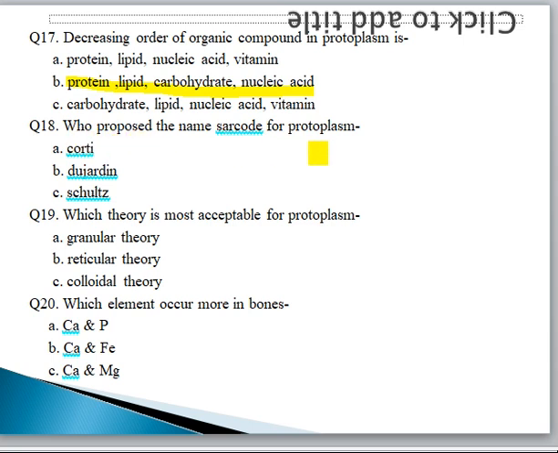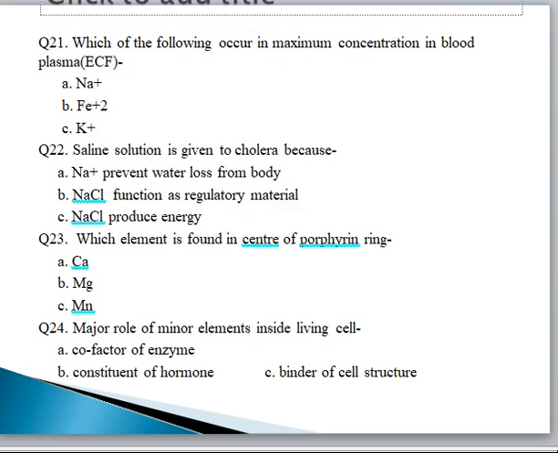Who proposed the name sarcode for protoplasm? The options are Dujardin or cells. So the correct option is Dujardin. Which theory is most acceptable for protoplasm? Granular theory, reticular theory or colloidal theory? So the correct option is colloidal theory. Which element occurs more in bones? Calcium and phosphorus, calcium and iron, calcium and magnesium. The correct option is calcium and phosphorus.